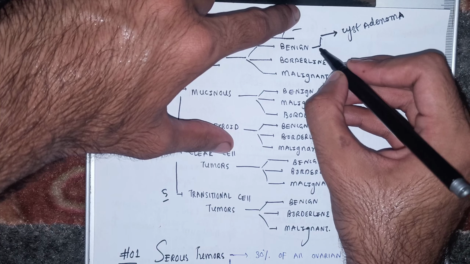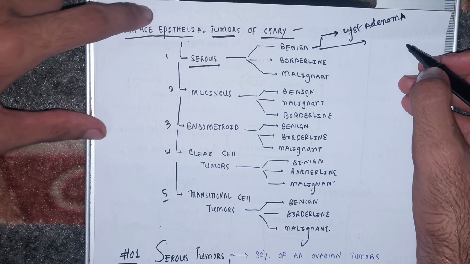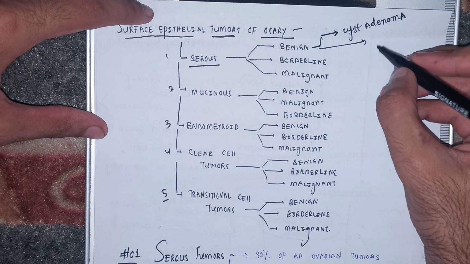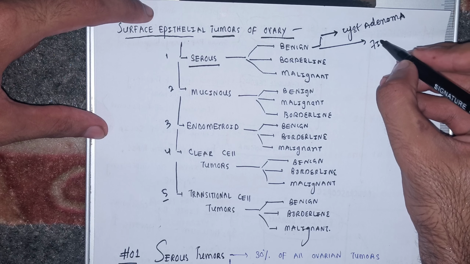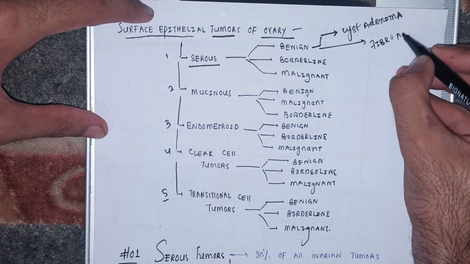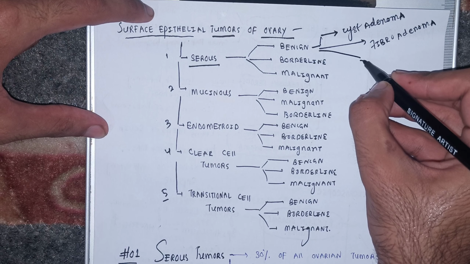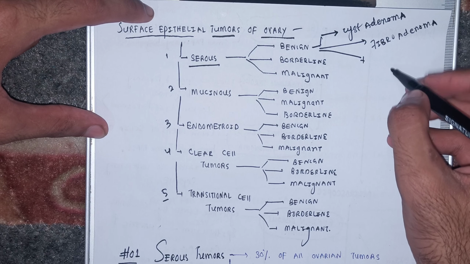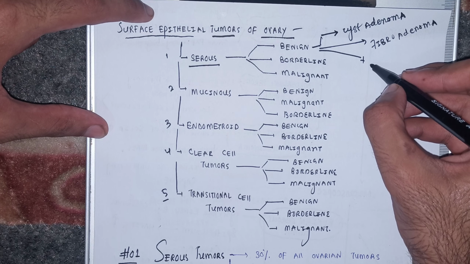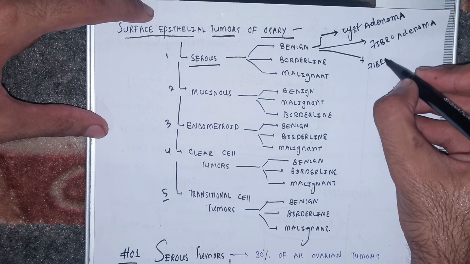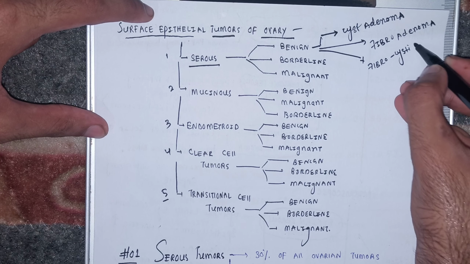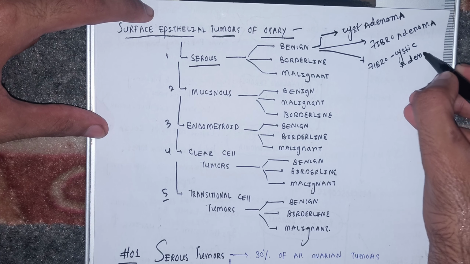And if it does not have cystic structures but only a fibrous structure, then it is called fibroadenoma. And if it has both cystic and fibrous structure, it is then called fibrocystic adenoma. I hope you are clear with this, beta.